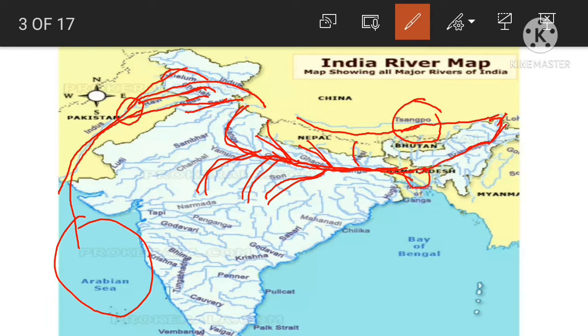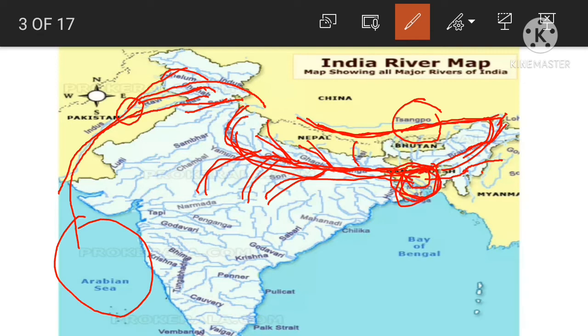So in this way the river Brahmaputra flows, and in this way the river Ganga flows and they meet each other at this point. They form the world's largest delta, which is known as the Sundarban Delta. Why? Because all these rivers carry sediments and soils and deposit them at this point. It is triangular in shape, which we call the Sundarban Delta. Also, one more river flows from Manipur, known as Barak, and reaches Bangladesh, where we call it Meghna. It also joins here with the river Brahmaputra and the river Ganga.